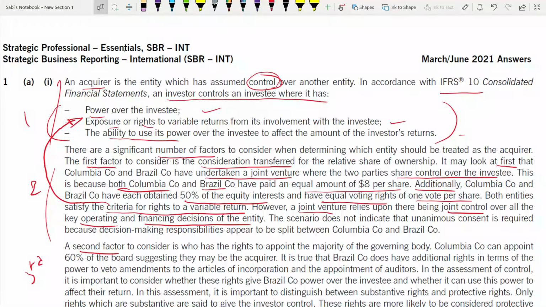The scenario does not indicate the unanimous consent. That word was not there. I have told you earlier that when the word unanimous consent is not there, it cannot be taken as a joint control. So it does not indicate that unanimous consent is required, because decision making responsibilities appear to be split between Colombia and Brazil. It is split clearly: he knows what he has to do, Brazil knows what it has to do. They don't have to concern each other. Okay. So that's the first factor.